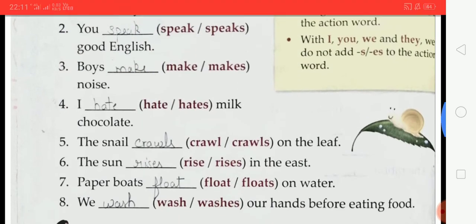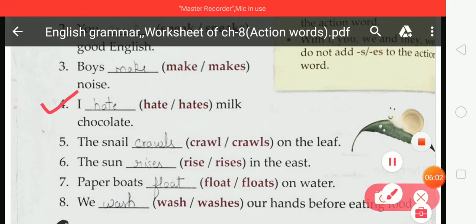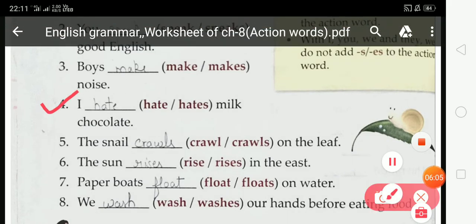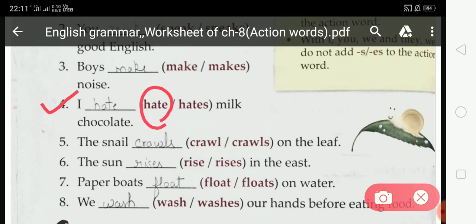Now come to the fourth number. I dash milk chocolate. Which action word is correct and suitable at this blank space? Hate or hates? First of all, I am going to explain about with I. With I, we do not add s or es to the action word. So you have to select hate, only hate, not hates, and write hate at this blank space.